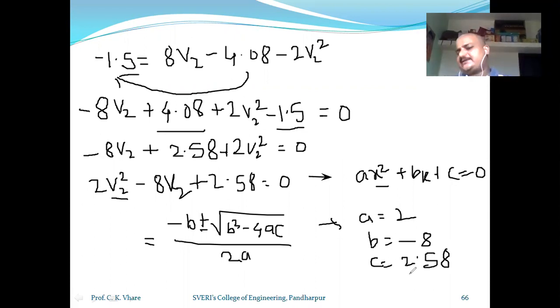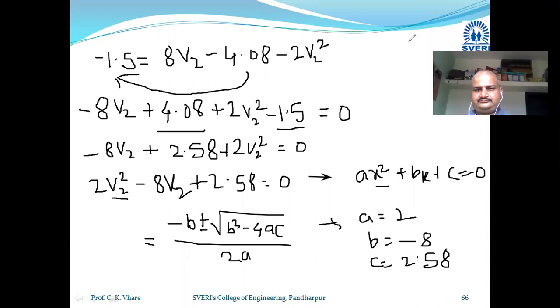You can put it in this formula. Have you written this? Those who have not written it, please write it.